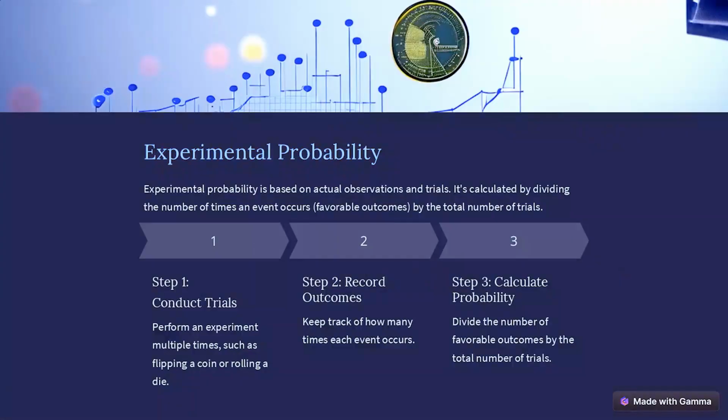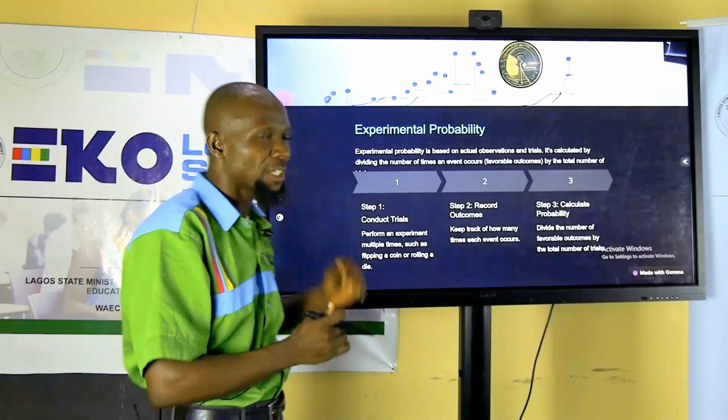So it is calculated by dividing the number of times of an event, or favorable outcome, by the total number of occurrences. And that is what you mean by experimental probability.